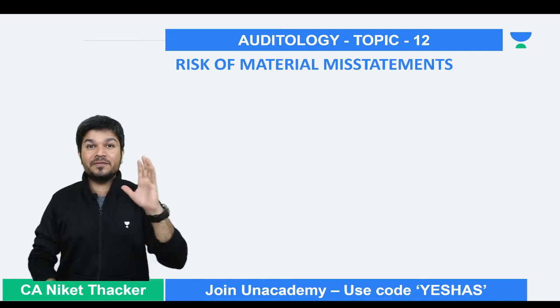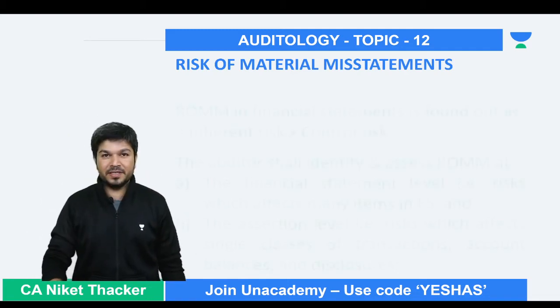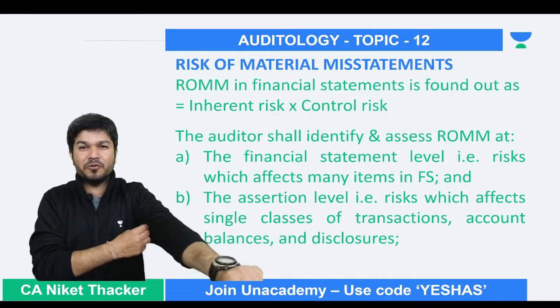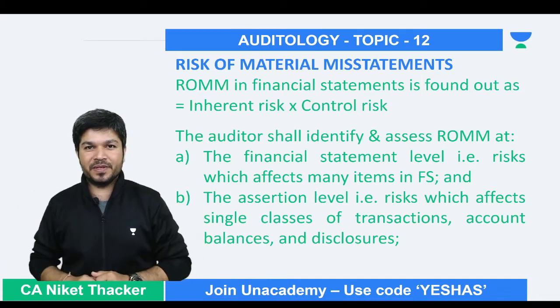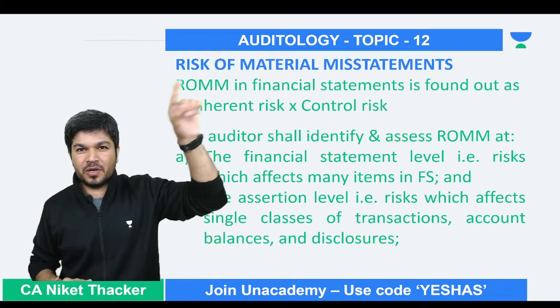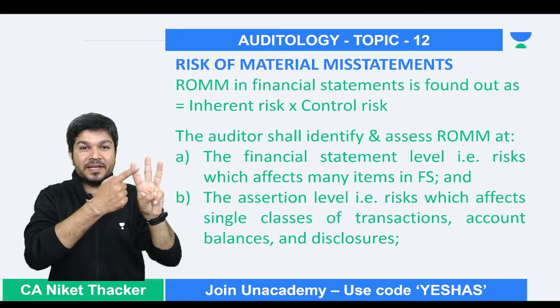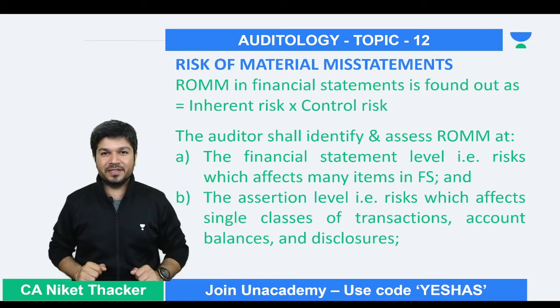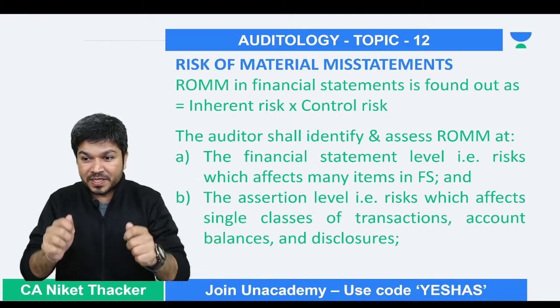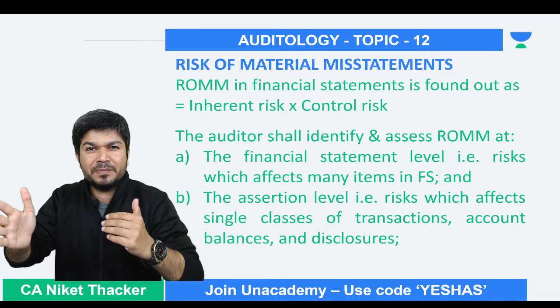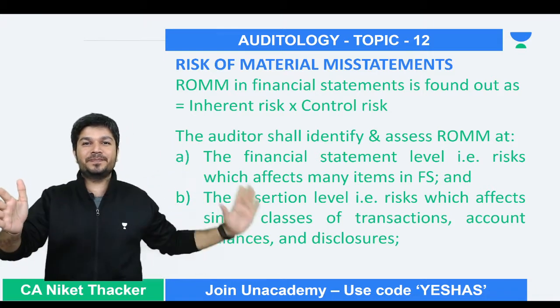Now, how do we find, first of all, risk of material misstatement? We found it as inherent risk multiplied by control risk. We had done audit risk. Audit risk has 3 components: inherent risk, control risk, detection risk. Now just tell me one thing. Whenever management is giving you the financial statement, has it passed through their controls?